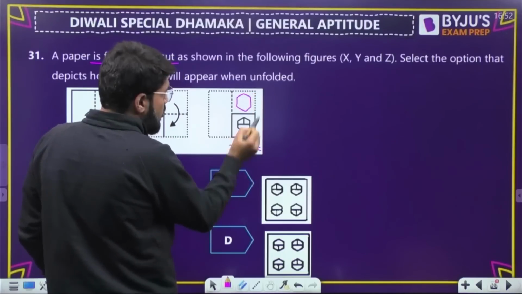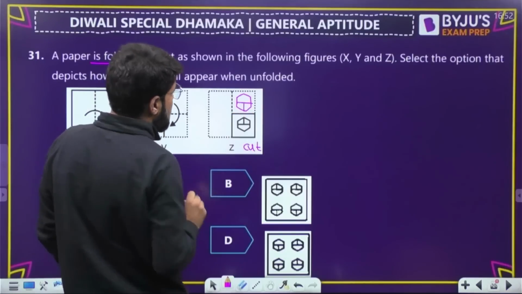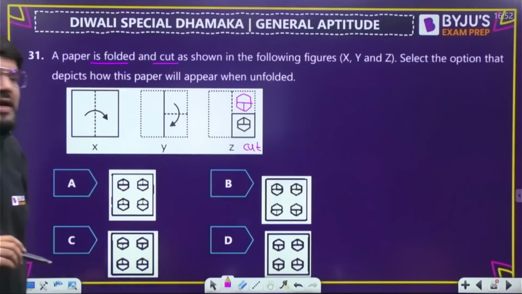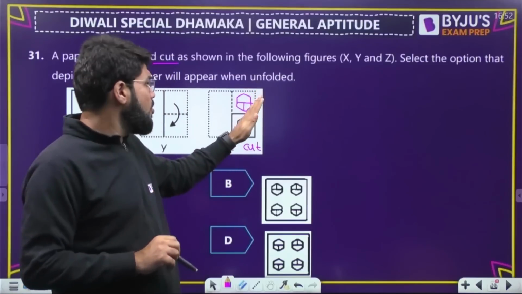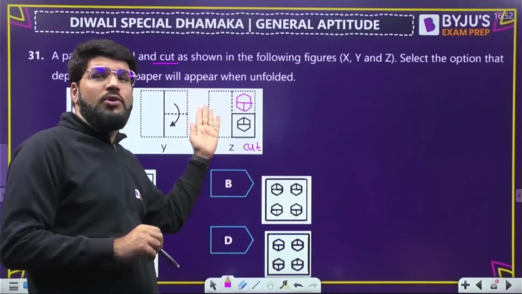This bottom one is hollow. So the top one will be hollow, and the top lines will be seen in the bottom section. Okay, this is the image. Now you unfold it completely, from right to left. I folded from left to right, now right to left unfolding will be done, sorry.